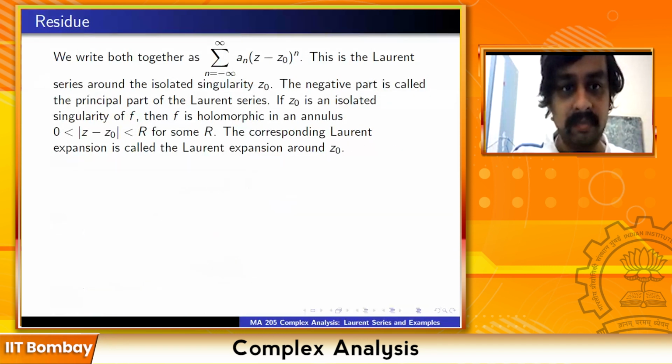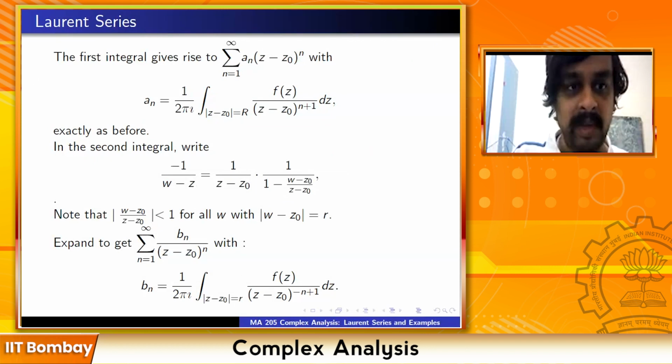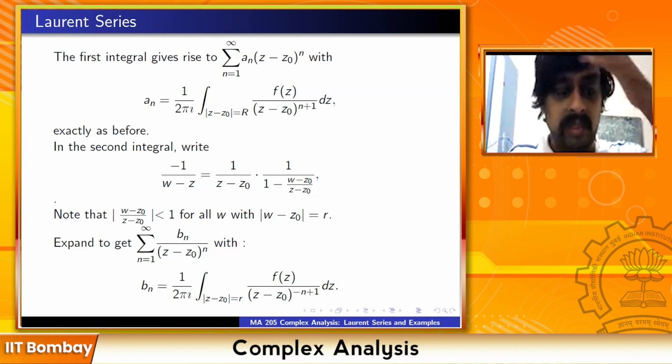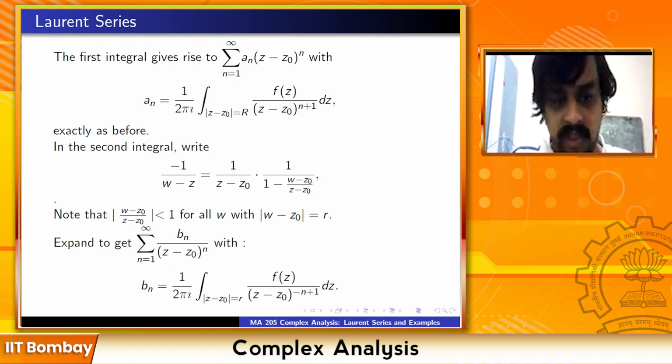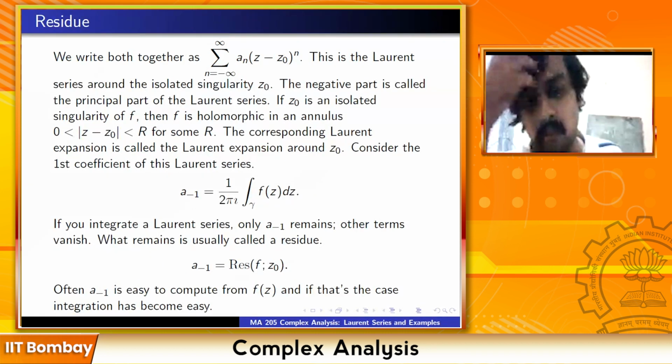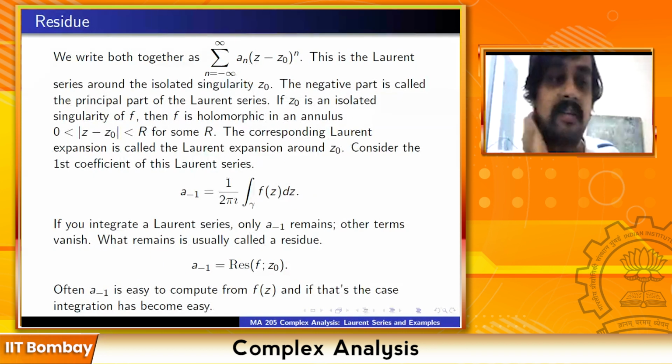So these b_n's, sorry, the a_{-n}'s are really the b_n's. We are interested in a_{-1}, so we are interested in b_1. Just put n equal to 1 in the expression for b_n, and you get 1 upon 2 pi i times the integral of f(z) dz. So this a_{-1} is 1 upon 2 pi i times the integral of f(z) dz.